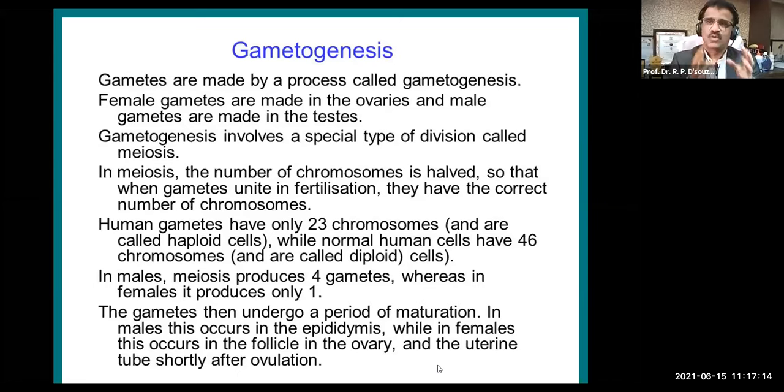In females, this occurs in the follicle of the ovary. The ovary has ovarian follicles, which are also called Graafian follicles, and there the ova mature up till the time of ovulation. Ovulation means shedding of the ovum from the ovarian follicles. The uterine tube also serves for the maturation of the ovum for some time after ovulation. Naturally, when the ovum comes into the uterine tube, it waits for fertilization for some time. Otherwise, it is shed off through menstruation.